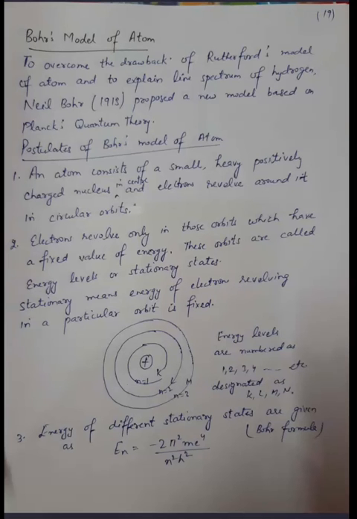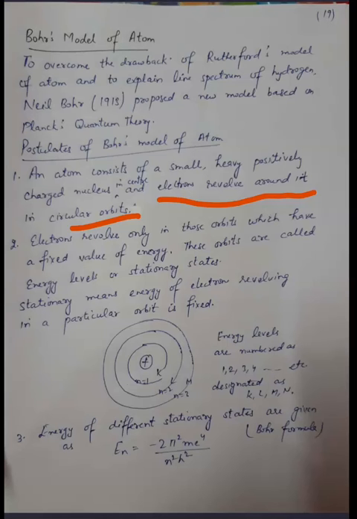Earlier you have studied about the Rutherford model. To overcome the drawbacks of the Rutherford model of atom and to explain the line spectra of hydrogen, Bohr proposed a new model based on Planck's quantum theory. The main points, or you can say postulates, of the Bohr model are: number 1, the atom consists of a small, heavy, positively charged nucleus in the center and electrons revolve around it in circular orbits.